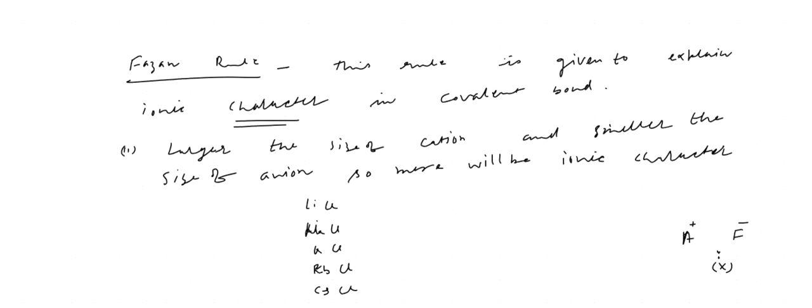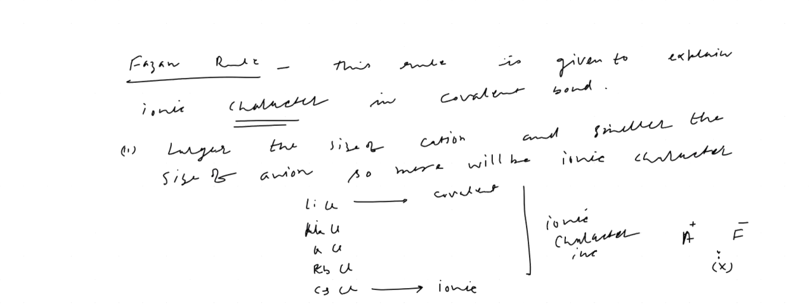This is purely ionic, and this will be covalent. So if you are moving down the group, ionic character increases. Can you understand this? Okay, sir. So this is lithium, sodium, potassium. I have given only one example.